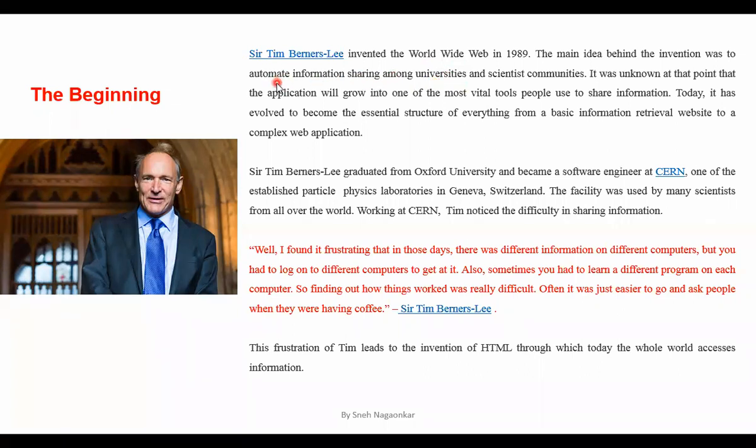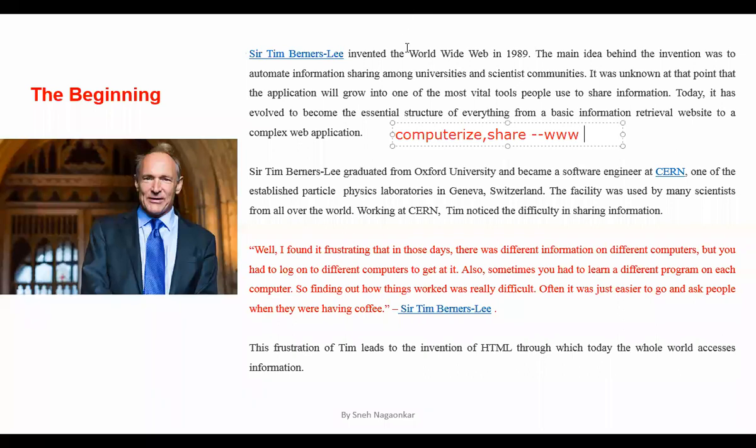What do we mean by automate? Another word for automate is what? Computerize. So in order to computerize that information and share that information, he invented World Wide Web. So he invented the concept of what? Internet. He invented the concept of websites in order to share the information.